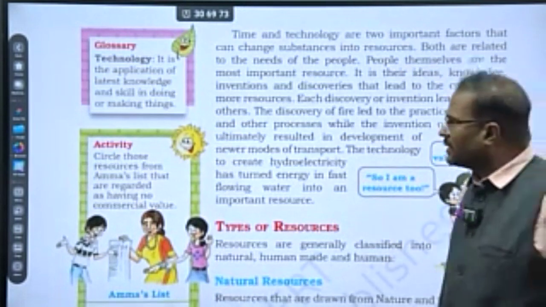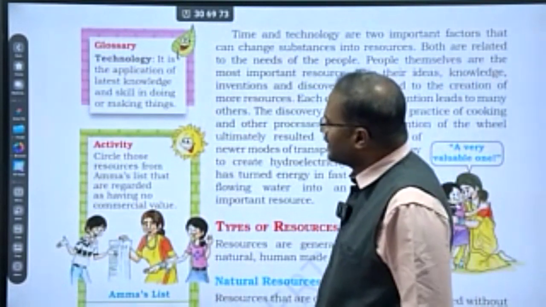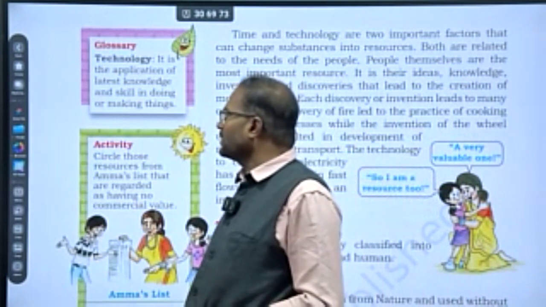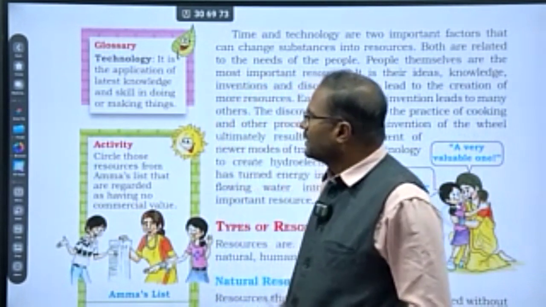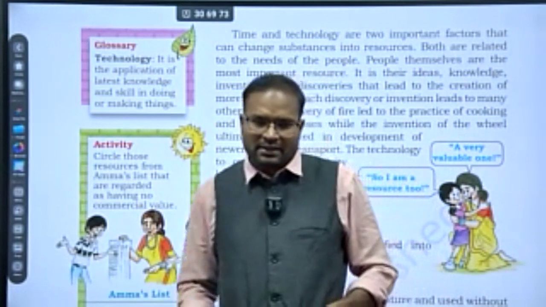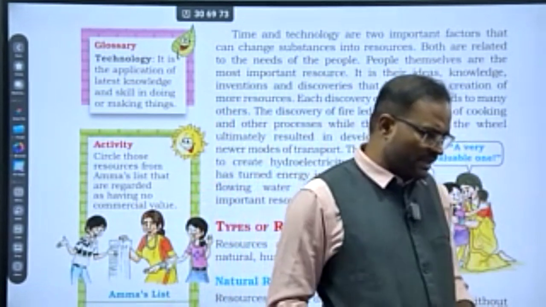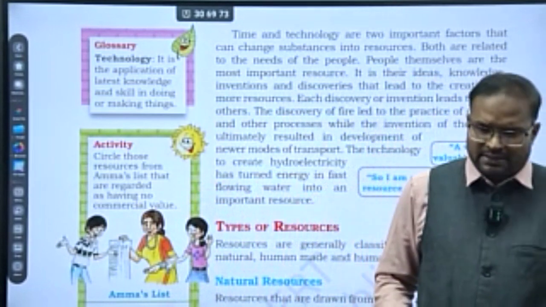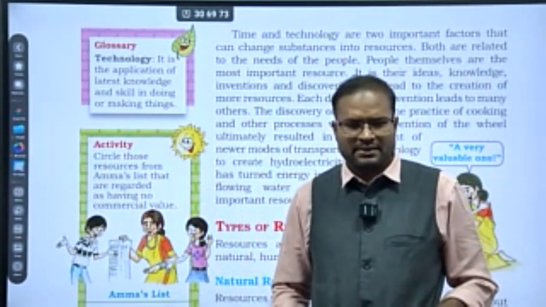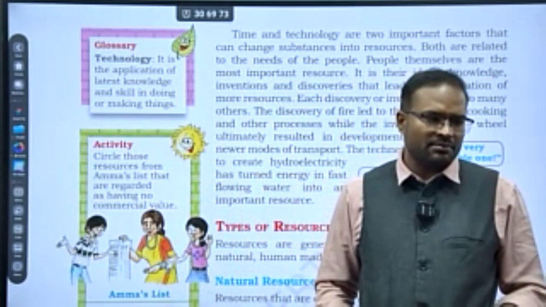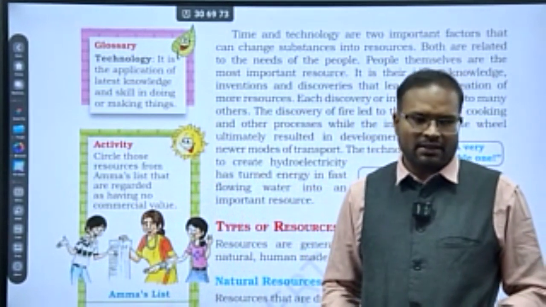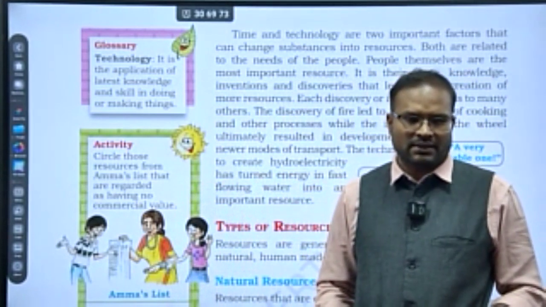In the glossary, technology is the application of the latest knowledge and skill in doing and making things. Remember, the two terms science and technology are used interchangeably. Science is a static one. It simply teaches us how an object works or what the object is. That is called science.